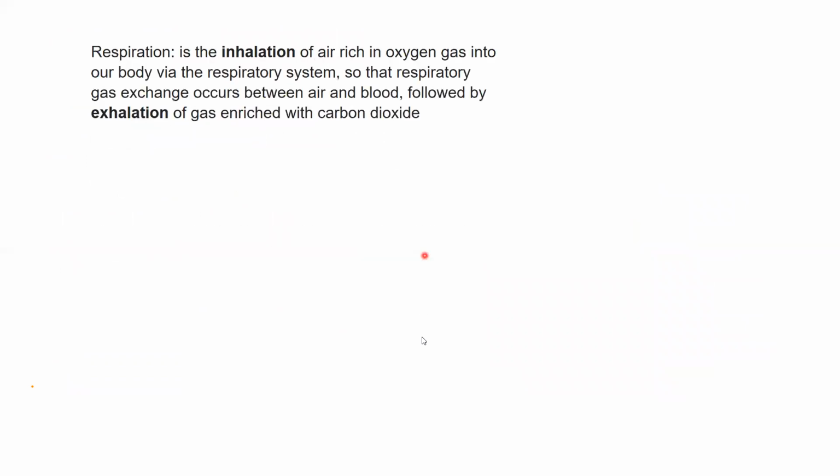Now how does respiration occur? Look, respiration, of course, you know that it is divided into the inhalation and exhalation. Inhalation is the entrance of the air, which is rich in oxygen, into our body, and at the level of the respiratory system, at the level of the alveoli, in fact, the exchange of the gas is gonna occur, and then it will be followed by the exhalation, which is getting rid of the air which is rich in carbon dioxide. So we know this.